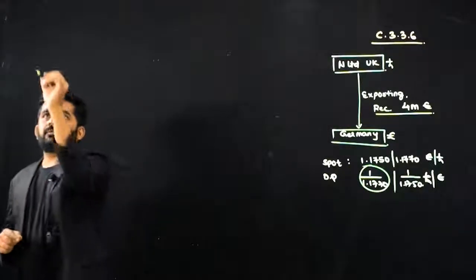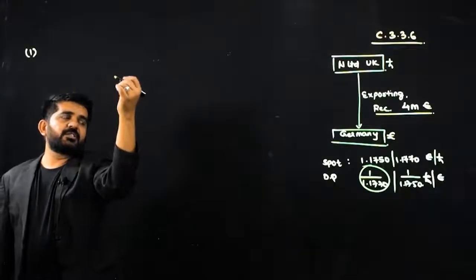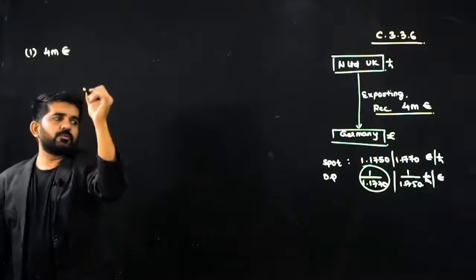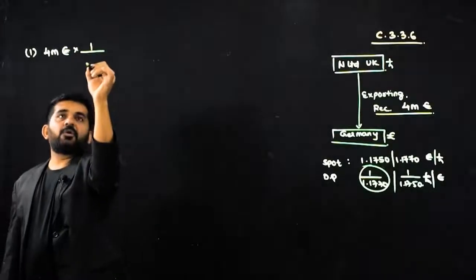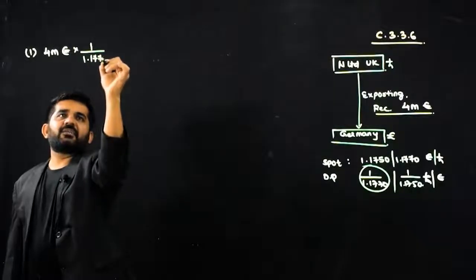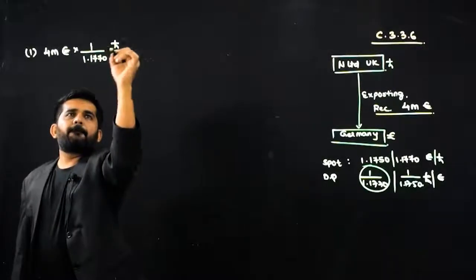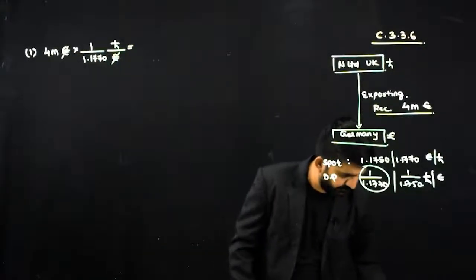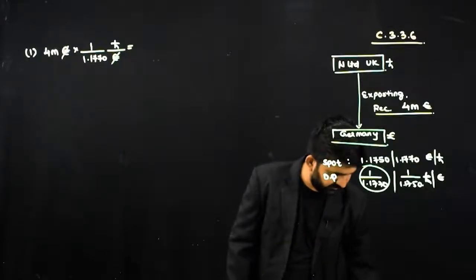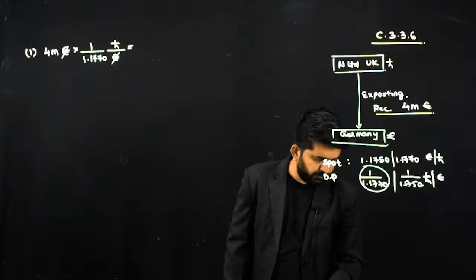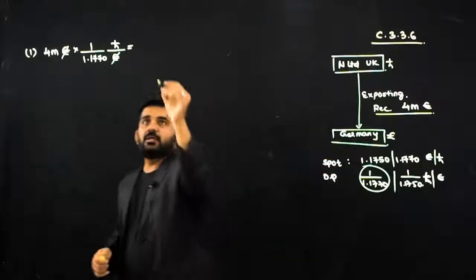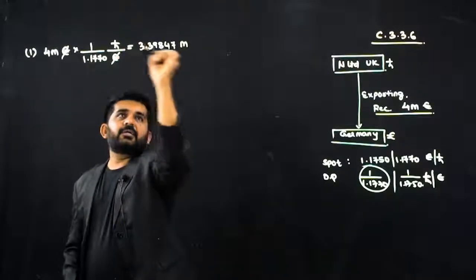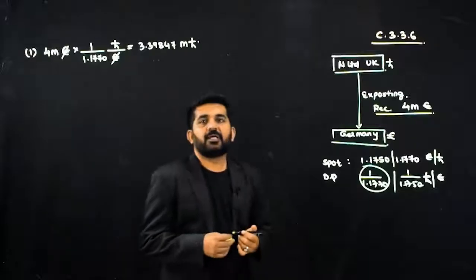Is it all right? So first point. Let me convert the invoice into pound sterling. It will be 4 million euro multiplied by 1 upon 1.1770 pound per euro. Euro will get cancelled. It is 4 divided by 1.1770. That is nothing but 3.39847 million pound. This is the first point.